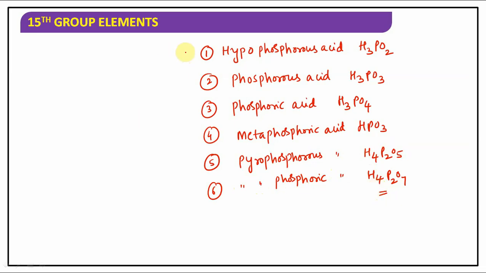So these are the major oxy acids of phosphorus. Another acid like hypophosphoric acid, H4P2O6, is also there, but these are the major oxy acids we will be discussing in today's session. Especially their structure, oxidation states, basicity and the reducing character. These are the most important points for oxy acids of phosphorus.